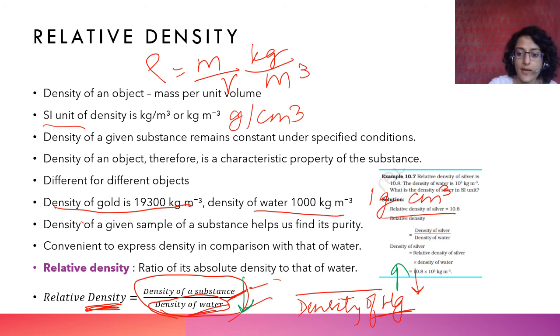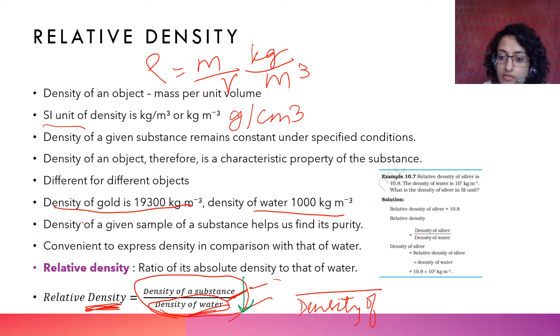So this is an example that is given in your book. Relative density of silver is 10.8. The density of water is 1000 kilogram per meter cube. What is the density of silver in SI unit? You know, relative density has been given to you, right?